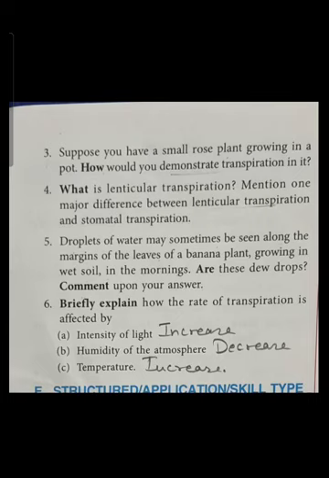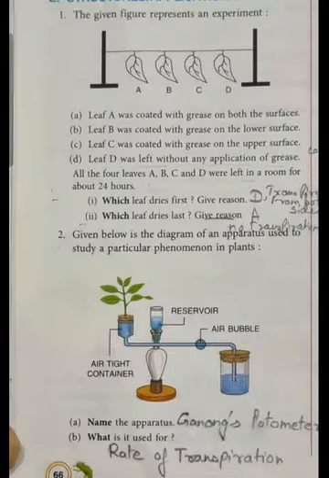Now question number 6. Briefly explain how the rate of transpiration is affected by increase in intensity of light, decrease in humidity of the atmosphere, and again increase in temperature. Now structured application skill type. First question. The given figure represents an experiment.